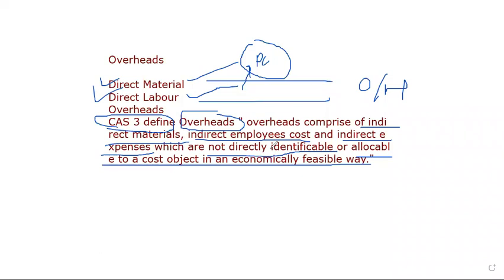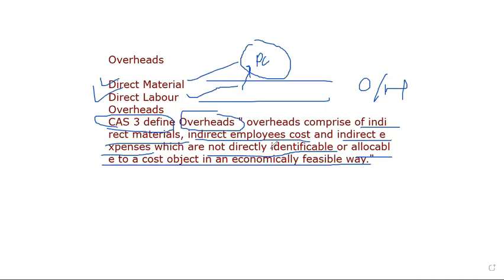We're going to see some methods, such as the machine hour rate and the production overhead absorption rate. We'll also see practically how overheads are allocated and the different methods of allocation of overheads in this chapter.